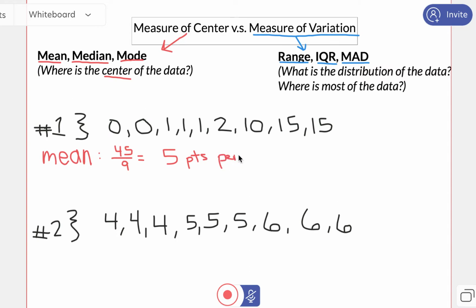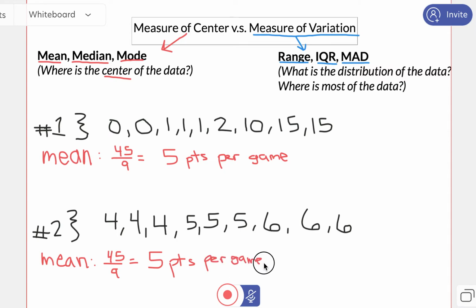So I'm thinking that'll be nice and easy. If player 2 has a higher or lower average, that'll help me make my decision. Well, let's see what we find when I see the mean here. The average of player 2, if I add up all these values and divide by 9, oh wow, that also equals 45 over 9. So that's super weird. Player 2 also has an average of 5 points per game. So is that going to help us decide who the better player is? No. So this is where measures of variation come in handy.